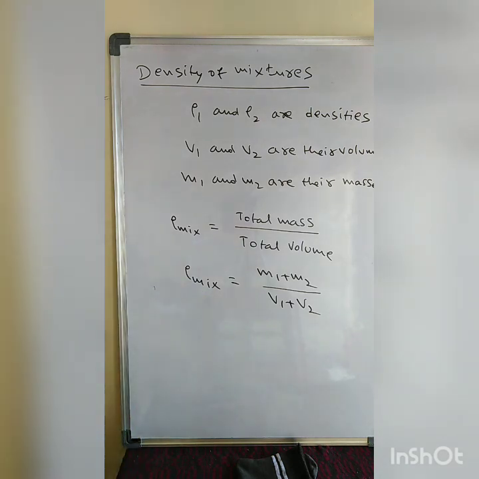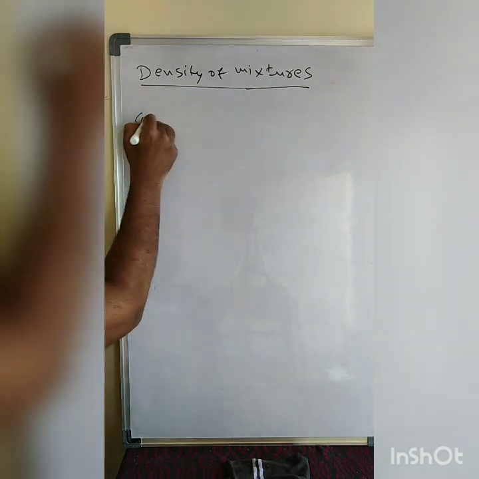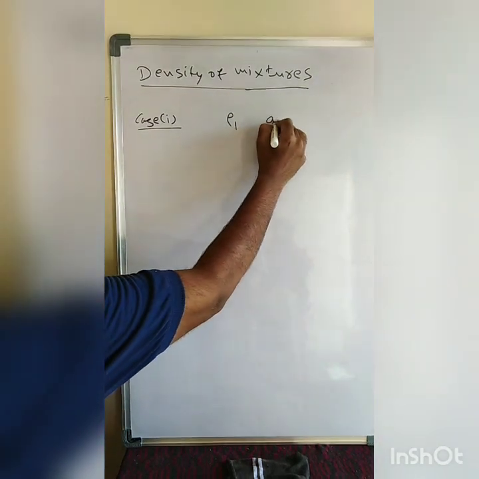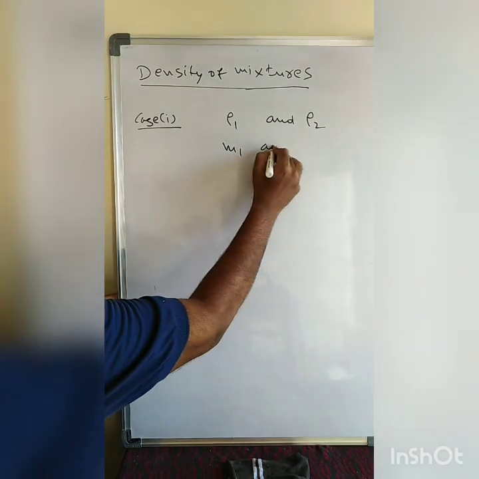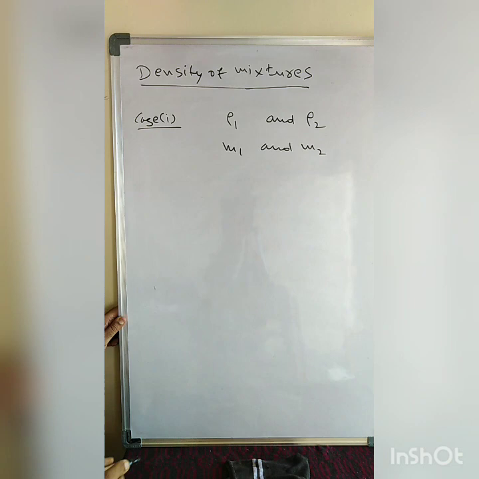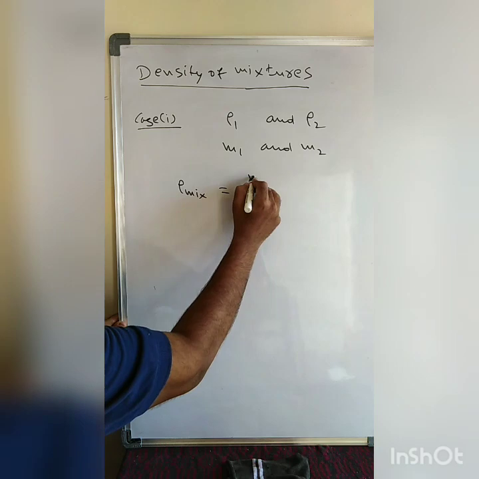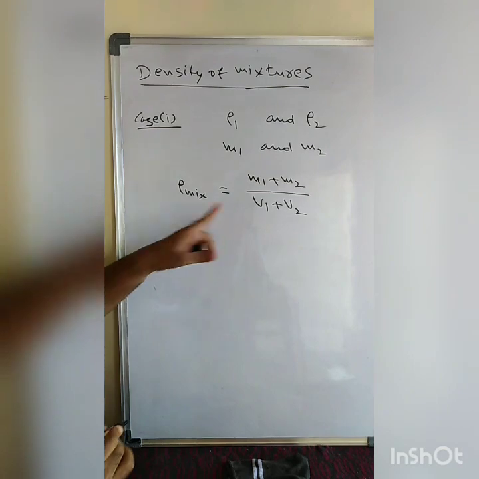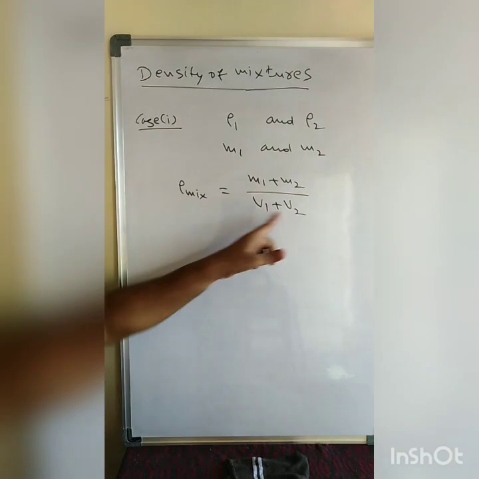In this one we have two different cases. Now see case 1. Let us take two different liquids of densities rho 1 and rho 2 and two masses M1 and M2. The density of the mixture is M1 plus M2 by V1 plus V2. But here V1 and V2 are missing. They gave only the masses and did not mention anything about volume.